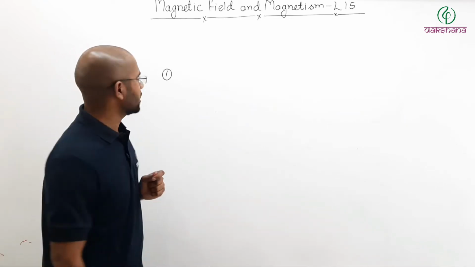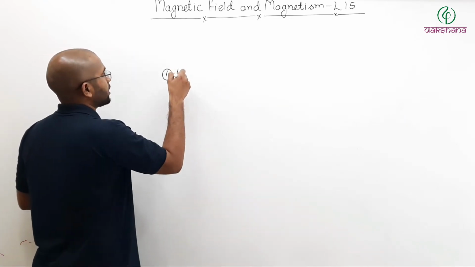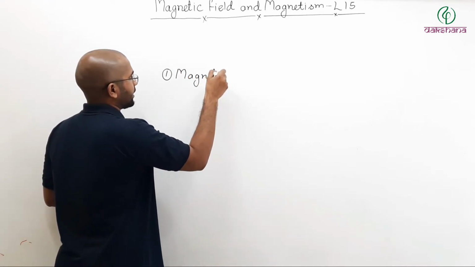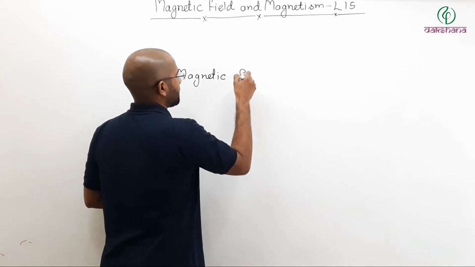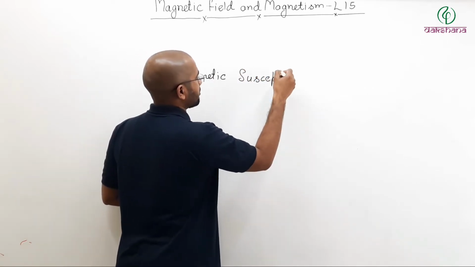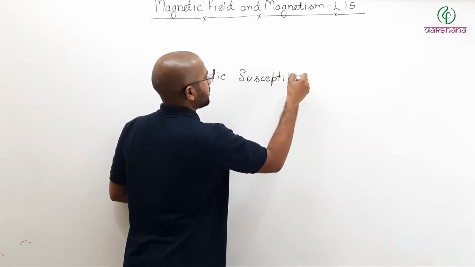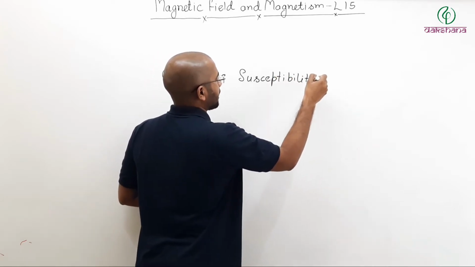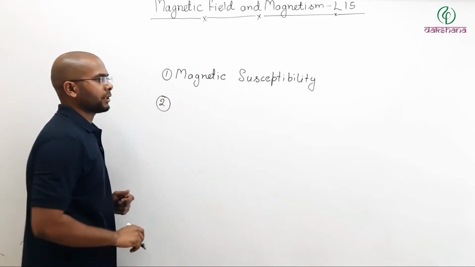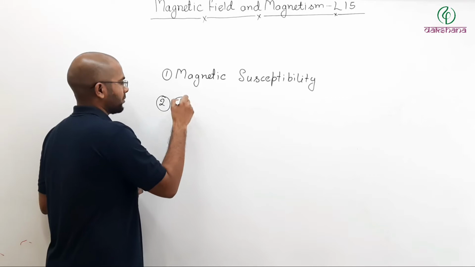The first topic that we will talk about is magnetic susceptibility. Pronunciation may be different. Susceptibility. The second topic we will talk about is permeability.